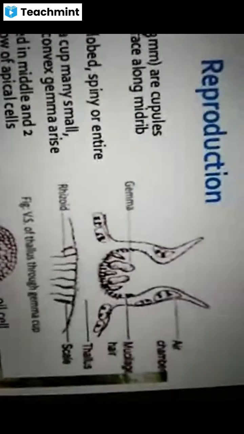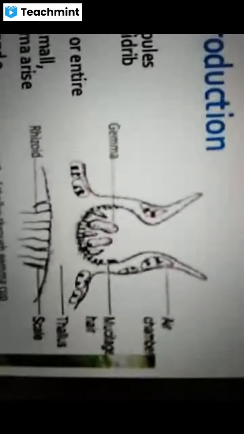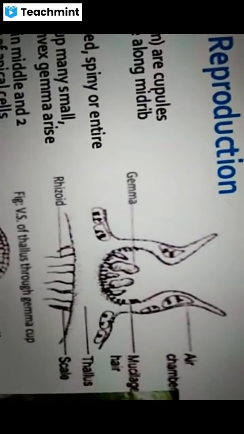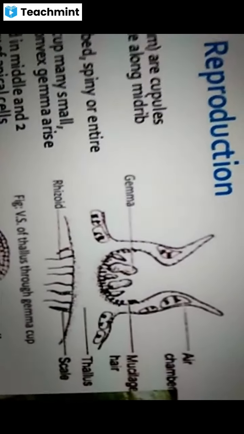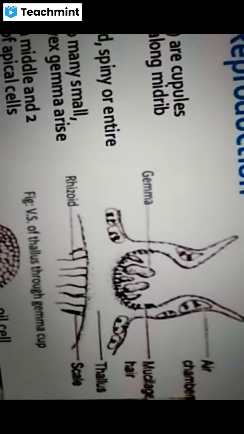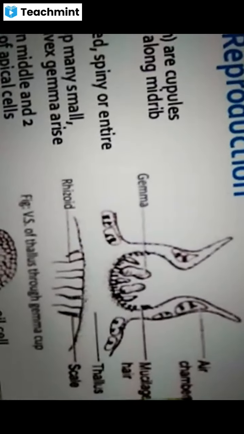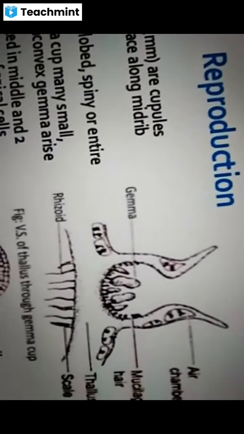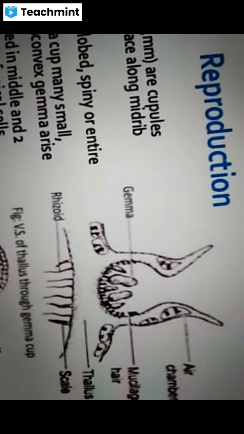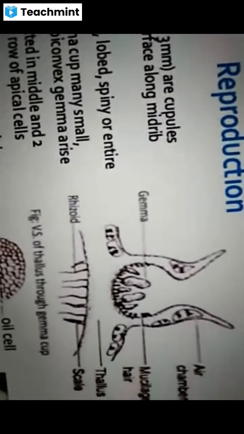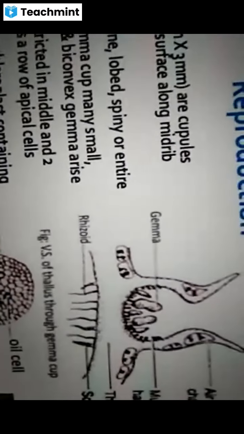What you are observing is the LS of the gemma cup. So in its morphology, the margins of the gemma cup are colorless, that is called hyaline, and they are lobed and spiny, or they may be entire. The margin may be smooth, normal, or it may be dentated. It may be spinous.